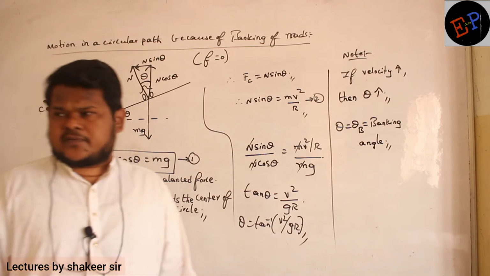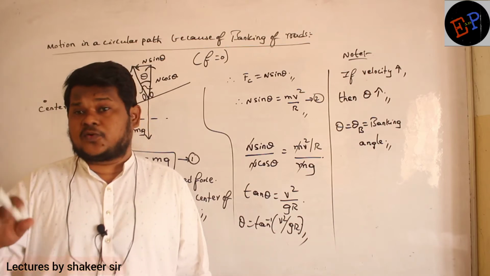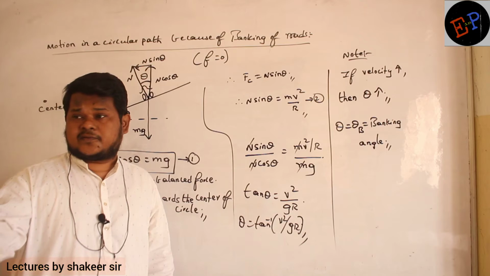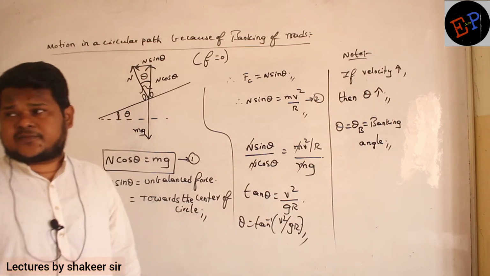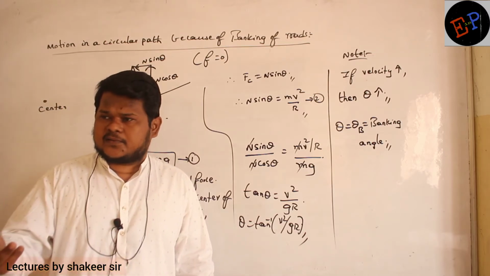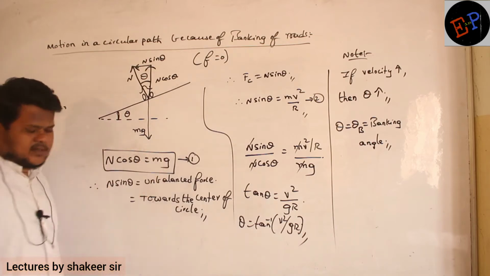So previously what we have studied, motion of a body in a circular path with the help of friction, only friction. Now the body is moving in a circular path only because of banking. Here friction is not present. But in practical real life, practically you will have friction also, you will have banking also. So that is our next condition. Clear now? Make a note first of all up to here.